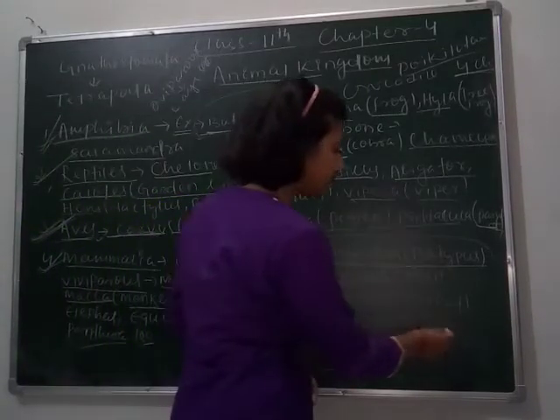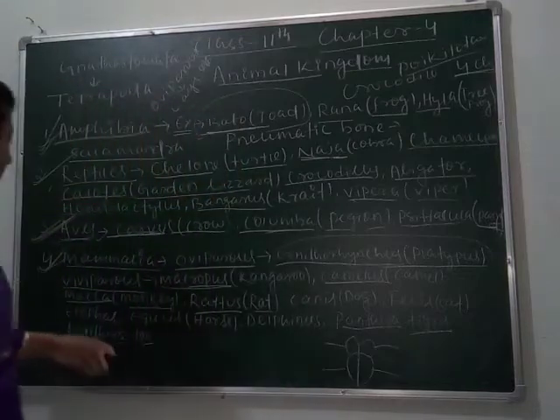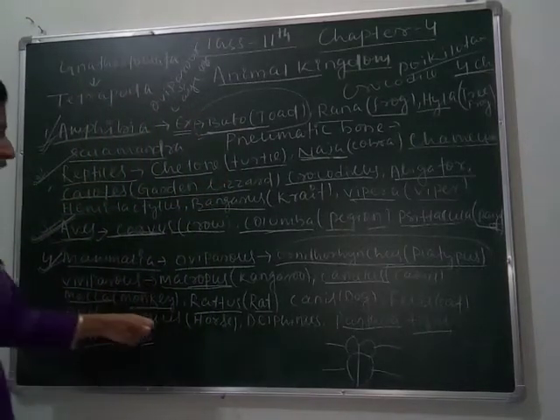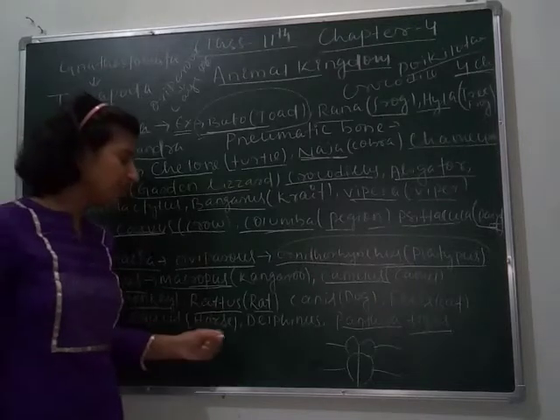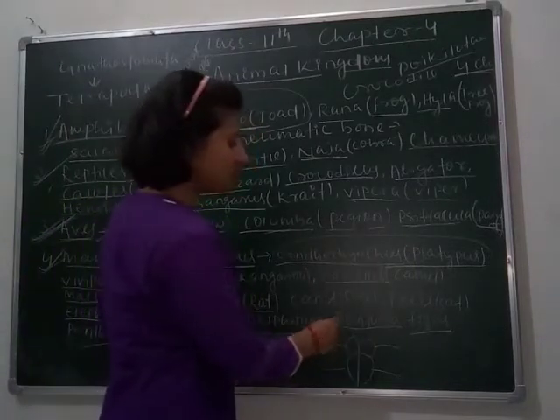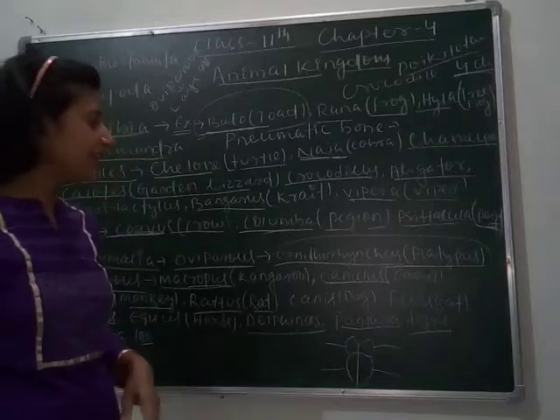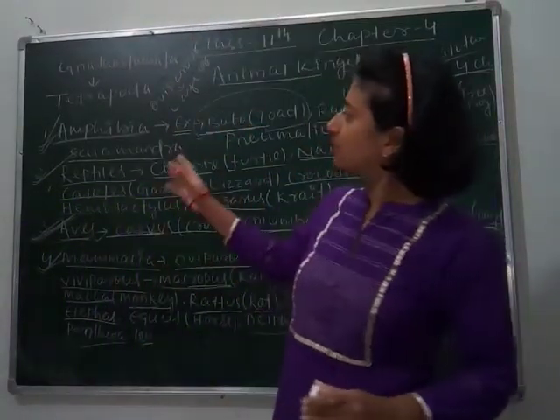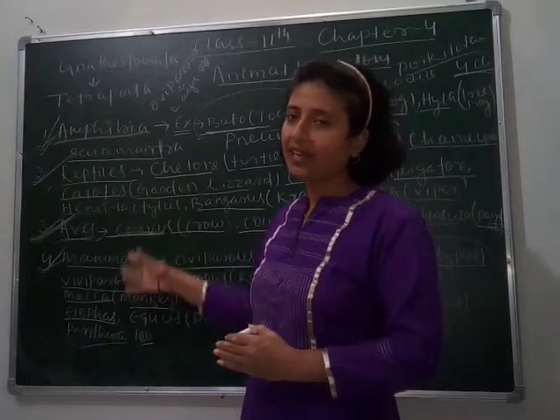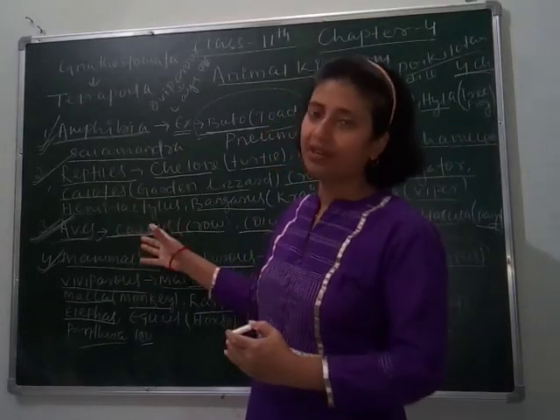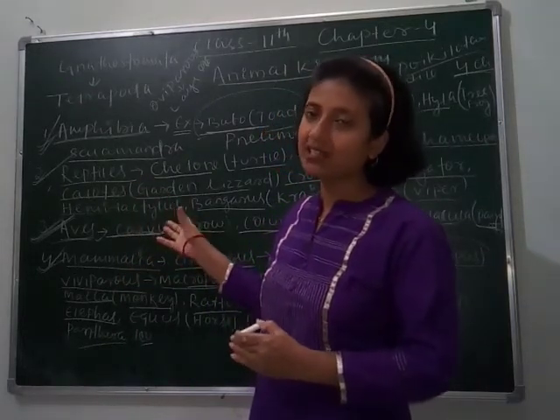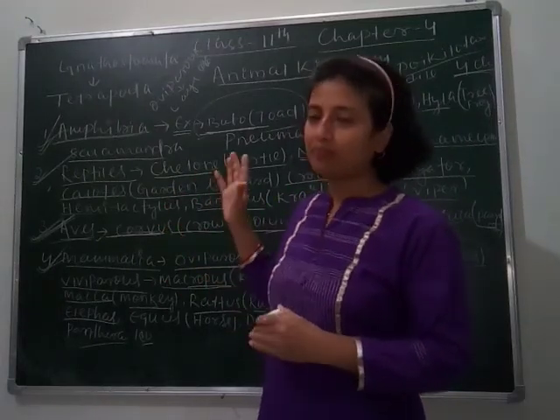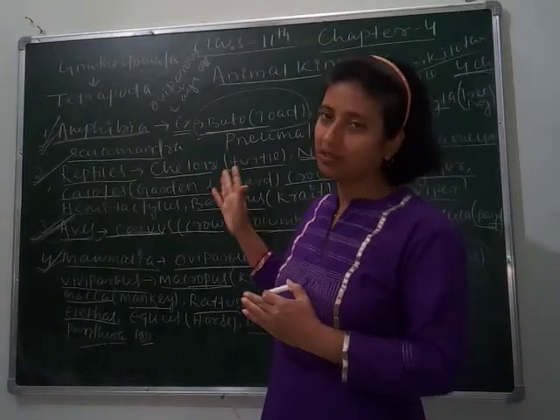Panthera tigris is the biological name of tiger. Then Elephas is the biological name of elephant. Equus is the biological name of horse. Delphinus is the biological name of common dolphin, etc. So they are the basic characteristic features on which the animals are divided into different classes. In our next class, we will study morphology in flowering plants. So for today, chapter 4 is completed.